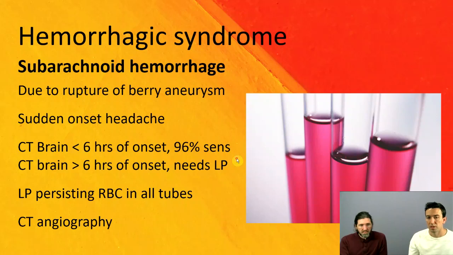Awesome. So CT scan within 6 hours, see the bleed, you've made your diagnosis. If normal, move down to the lumbar puncture. Look for the red blood cells that persist through the four tubes, or xanthochromia. If you see that, the next step is CT angiography, looking for the berry aneurysm. Where's it coming from? The berry aneurysm. Nice.